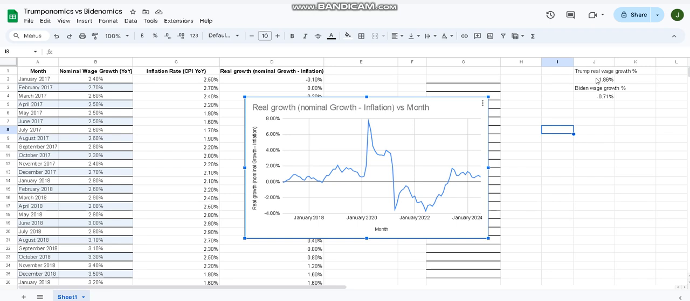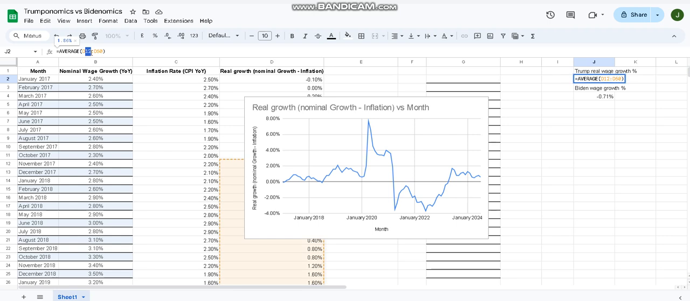And if we look at, well, first of all, if we look at the averages for each president, with Trump, the average real wage growth year on year is 1.57%, but with Biden, it's negative 0.7%.